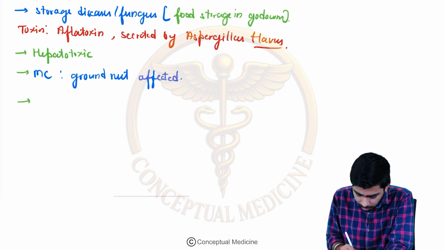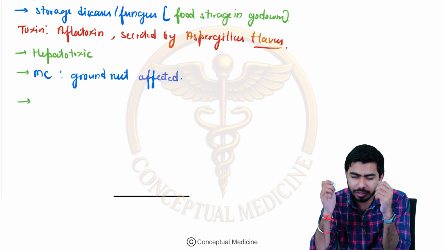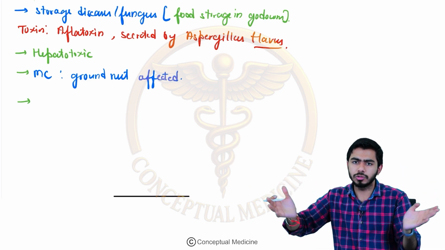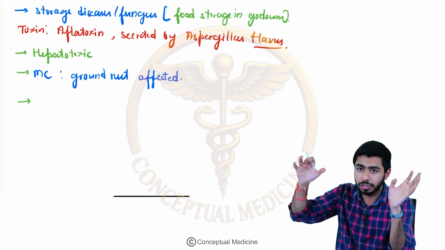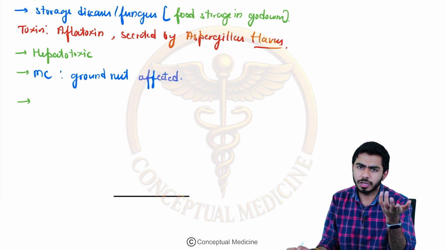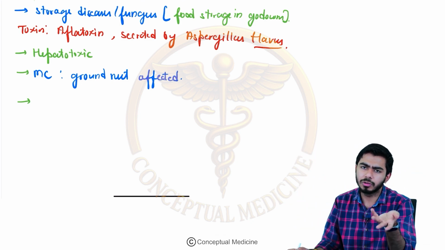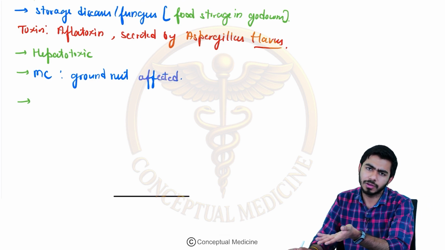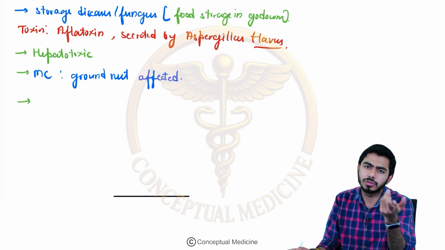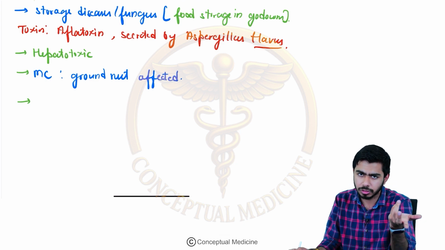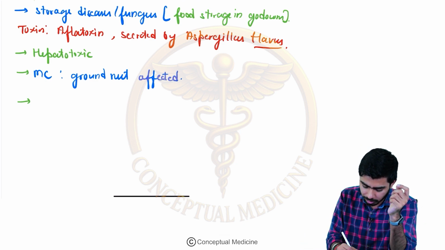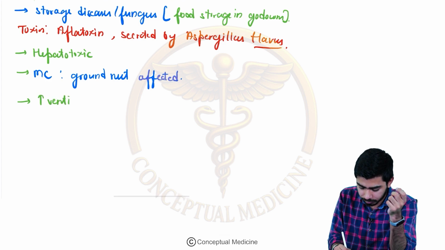Next point over here, how we can prevent it. It can be prevented by doing the ventilation in the godowns. If you are increasing the ventilation and decreasing the moisture in the godowns and all, that can decrease the incidence of this particular fungus, that is Aspergillus flavus, and it will not be able to secrete this aflatoxin, and aflatoxicosis might not be seen. So basically it can be prevented by increasing the ventilation.